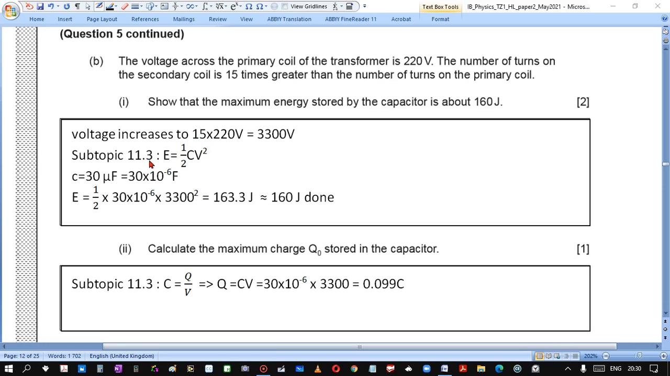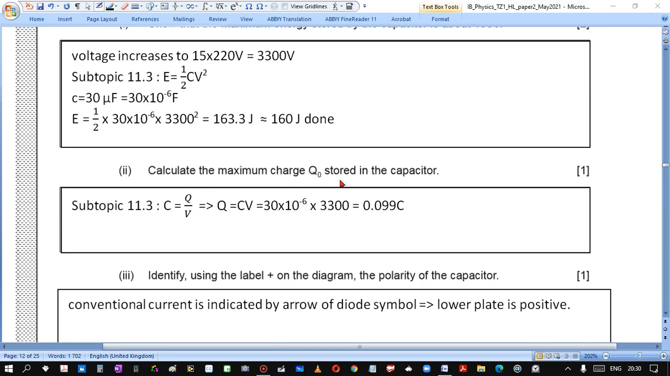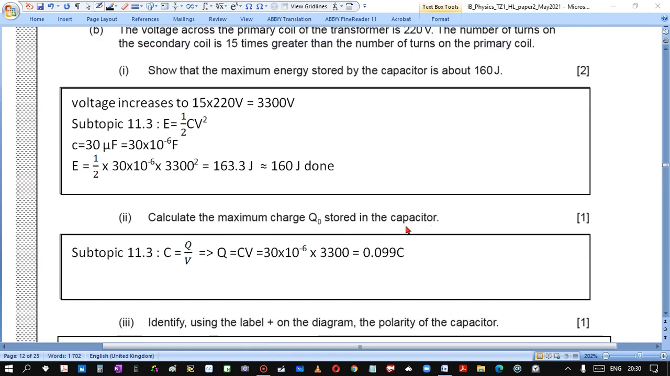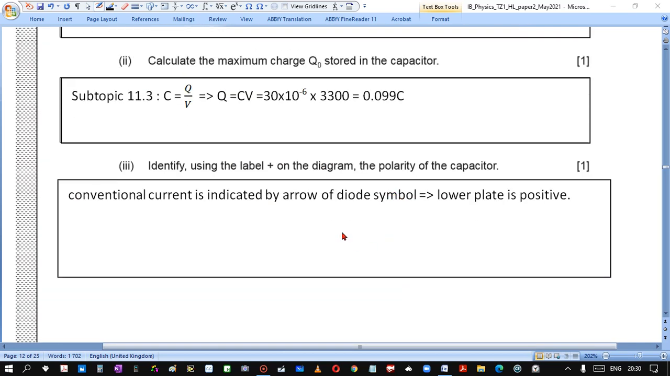Subtopic 11.3 gives us the energy of a capacitor. So we change microfarad into farad, substitute values, and we get, to two significant figures, 160 joule. Calculate the maximum charge stored in the capacitor. From subtopic 11.3 we have the formula linking capacitor charge and voltage. We write this formula for charge. We get the value of 0.099 coulomb, which is two significant figures.